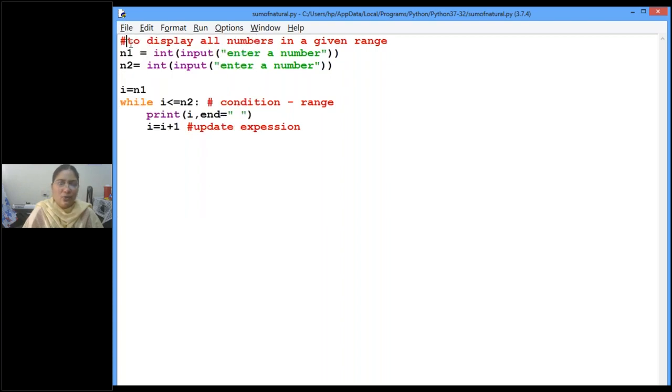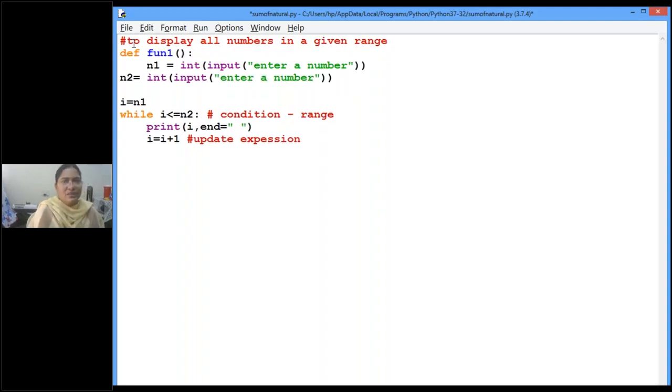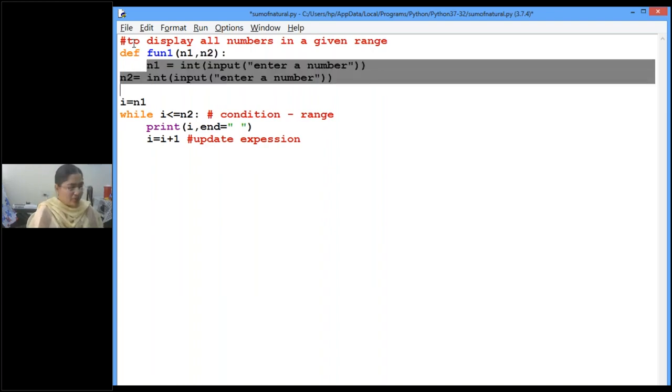Okay, here itself I'll write one definition. So def fun1 is to display all the numbers within the range. This range also I'm giving here, from n1 to n2. Clear, children? So now I'm changing it to a function.